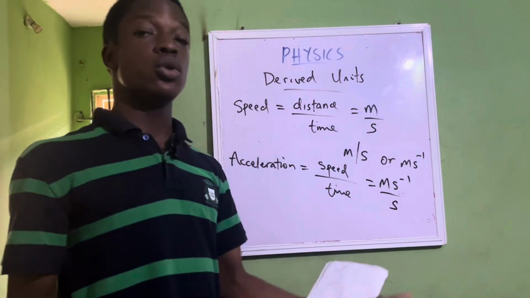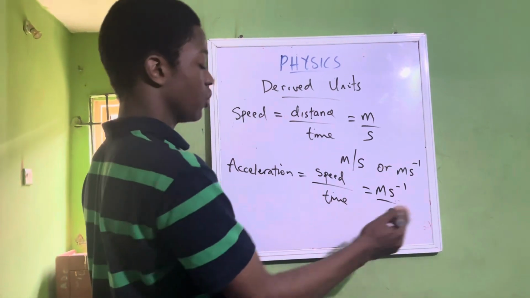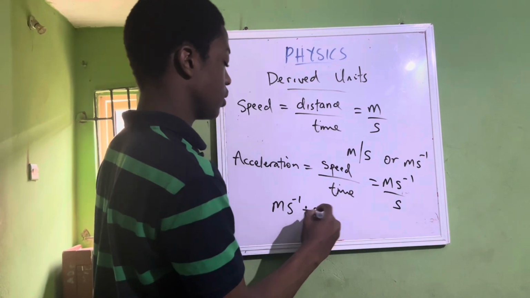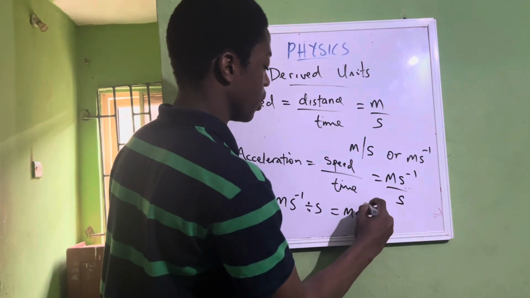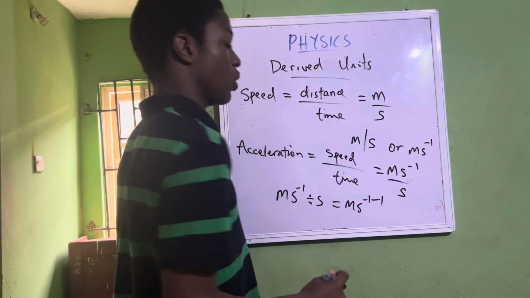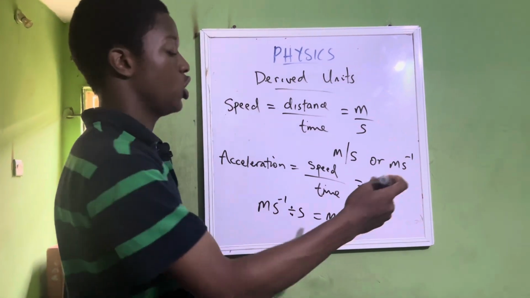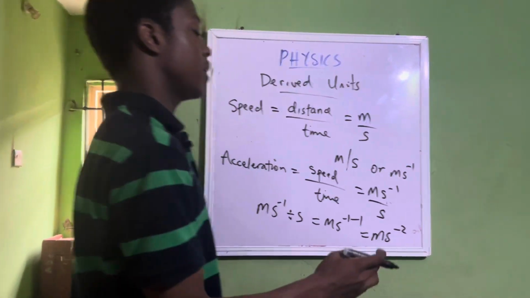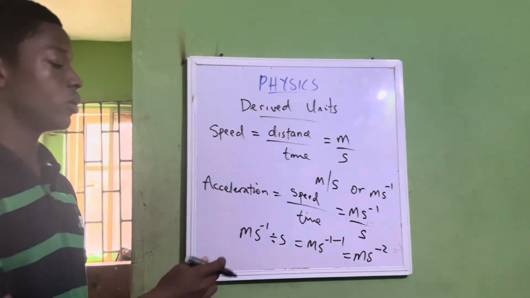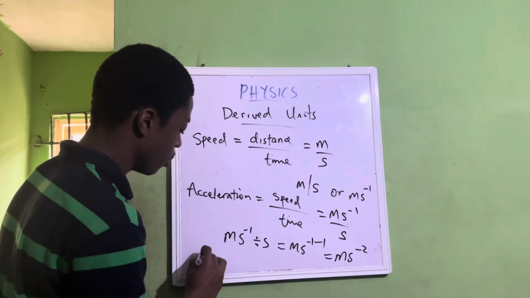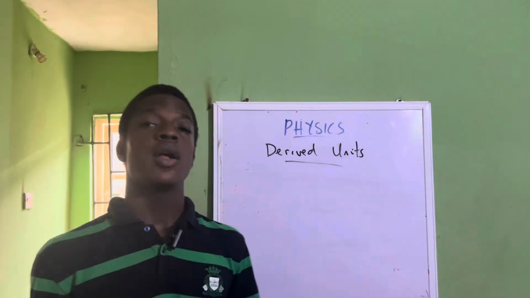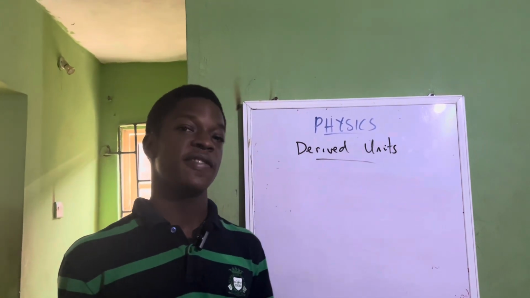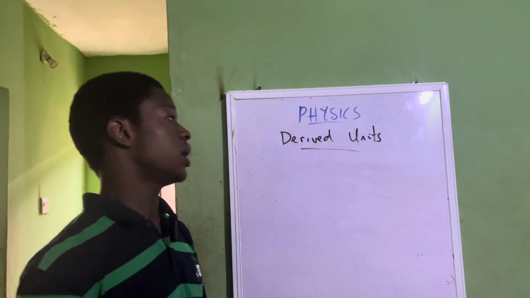According to your law of indices, when you have the division rule, m s^-1 divided by s will be equal to m s^-1 then minus 1. When you have a division, you subtract the power. So we now have m s^-2 as the unit of acceleration. It's written as m s^-2 or meter per second squared. And also we have some derived quantities or derived units that have their own specific units. Let's take for example force.